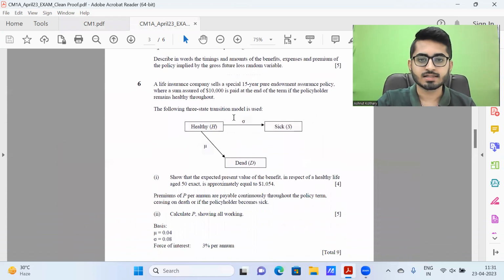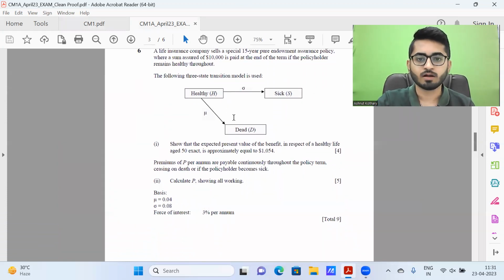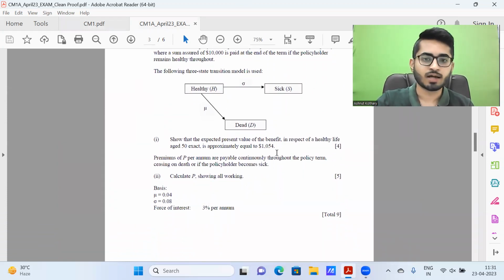Next, we have question 6, which is an HSD model. Part 1 asks us to show that the expected value of benefits is 1054. The best thing about such questions is you know whether your answer will be right or wrong. In case it is wrong, you'll have the chance to rework it.